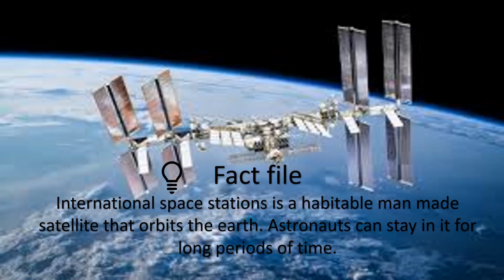So now even the International Space Station is a habitable man-made satellite that orbits the Earth. Astronauts can stay in it for long periods of time. So technology has advanced so much that we have a space station orbiting around the Earth, and astronauts can stay there for long periods of time.